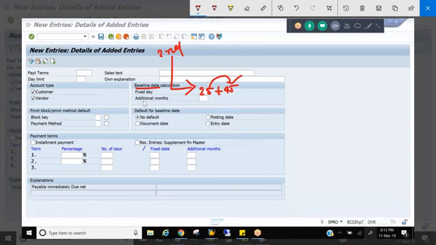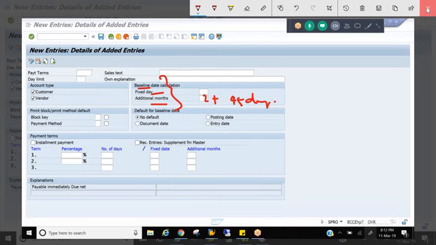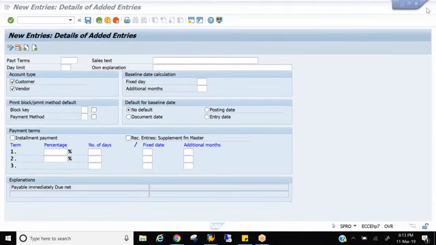Likewise, additional months. Let's say you see this field, 2 months. So what will the system do? If you raise the invoice today, plus 2 months the system will wait, and then from that date the system will calculate 45 days. 2 months plus 45 days. Additional months, fixed date, baseline date, right? These are the three important fields in this screen. So this is where we configure that particular payment terms, so that the customer will be eligible for that particular payment terms. That means how many days he needs to pay and when he has to pay.